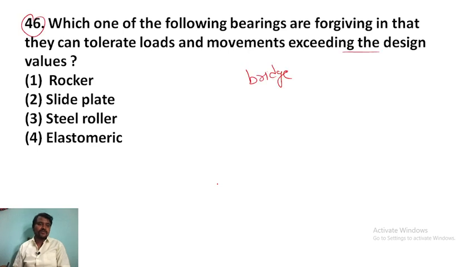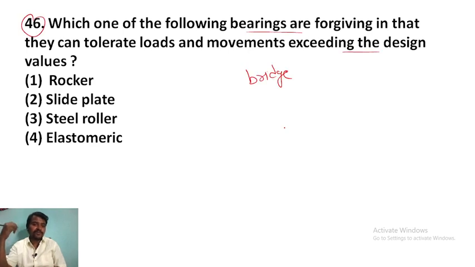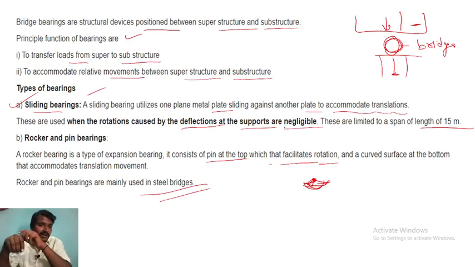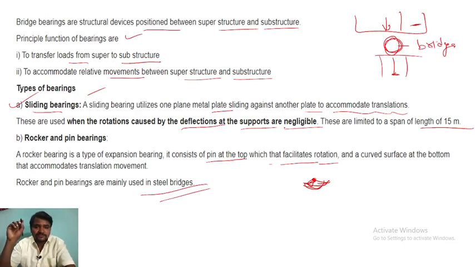So the answer for this question is what? What is the question they have asked? They can tolerate loads and movement exceeding the design values. Which one of the following bearings are forgiving? Right. So supports are negligible. So rocker and pin bearings, or what? Which one will be used for this one? Right. What is the answer for this question? Can anyone comment? If you are watching this video, please comment with the question number, question 46, and your answer after seeing this.